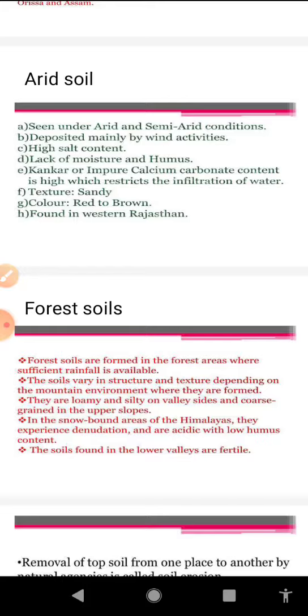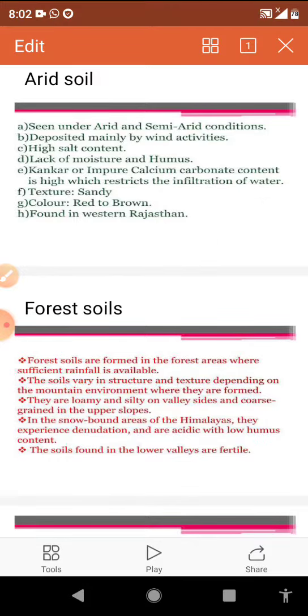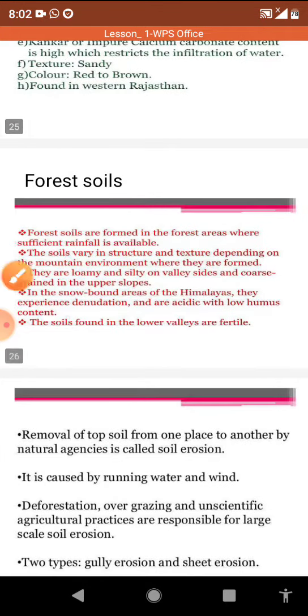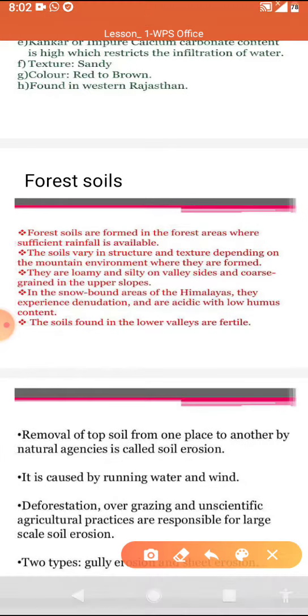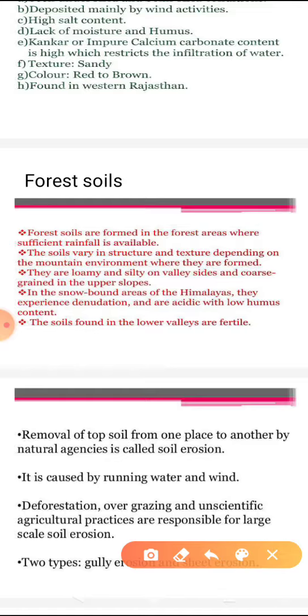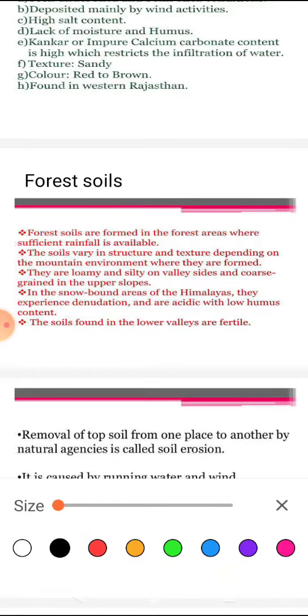After that, we will discuss about forest soil. With regard to the forest soil, this variety of soil we are getting in the hilly and the mountainous areas of our country.